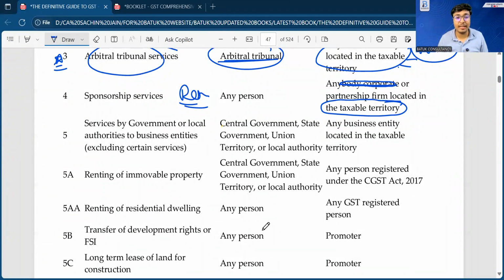Yes, sir. Definitely, Dhaval sir. Harshit sir, where is it mentioned that if I am availing legal services, then I have to take the GST registration? Not at all required, because GST registration is required based on the turnover.